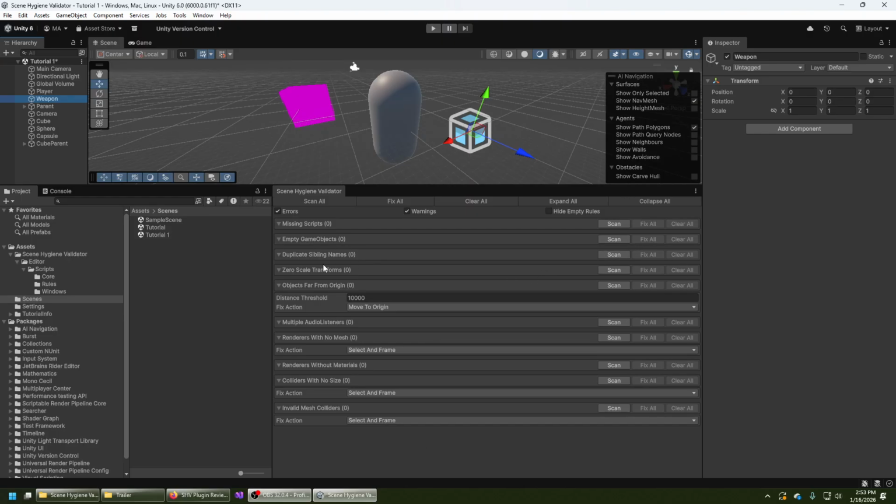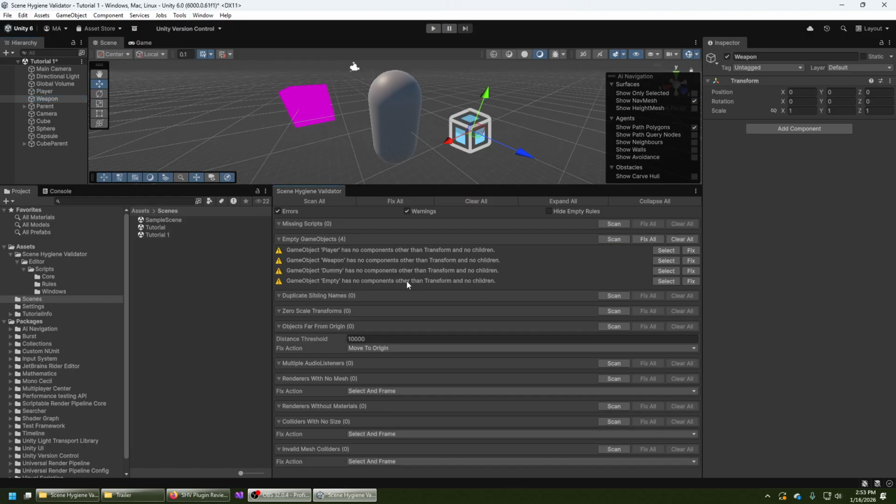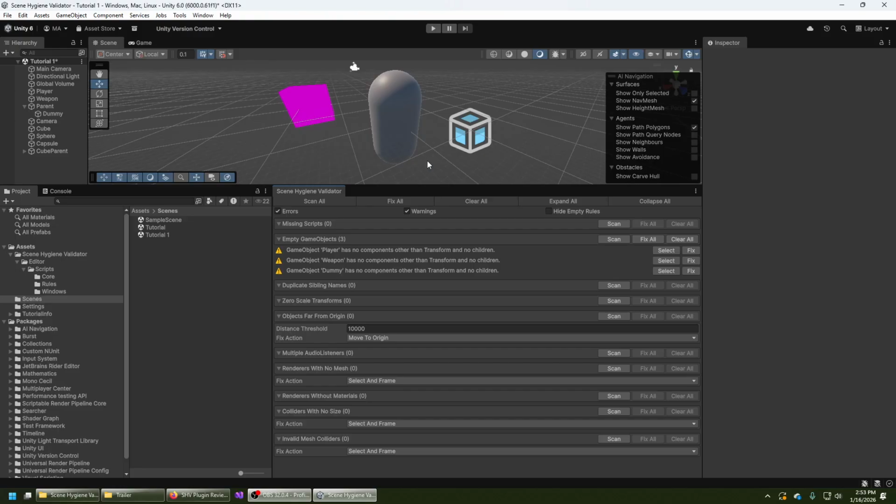You can also, for example, detect empty game objects. Sometimes you may forget about empty game objects that you used for testing, dummy objects and stuff like that. So you might want to detect those, and you can press scan. In this case, you can see that it has detected 4 objects: player, weapon, dummy, and empty. So let's select, for example, empty. You can see it highlights it here. And if you press fix, it will delete it.